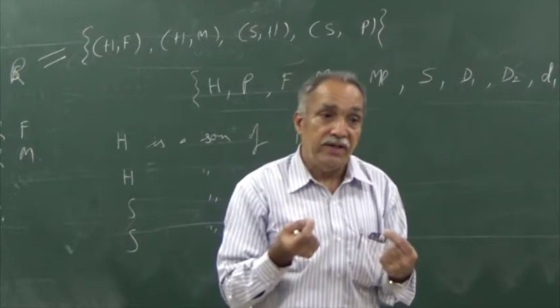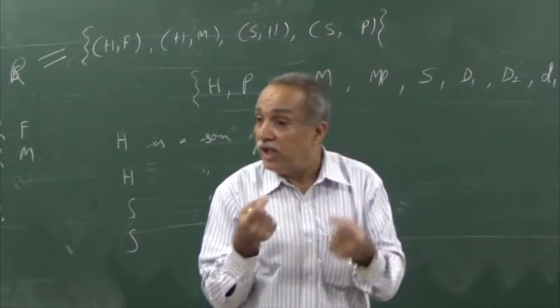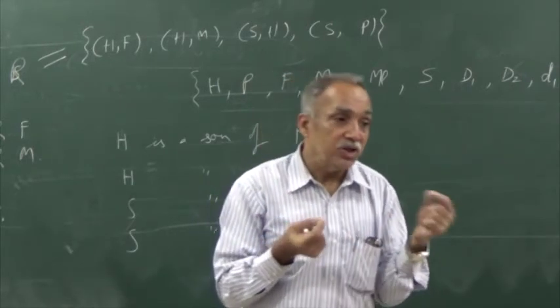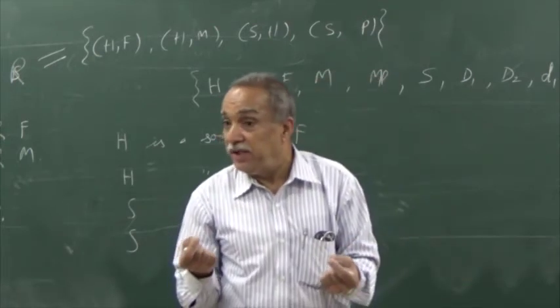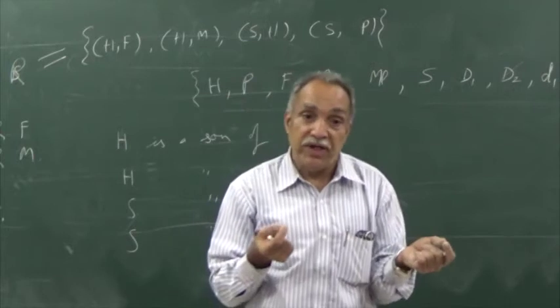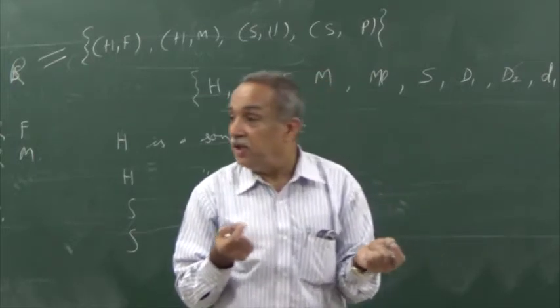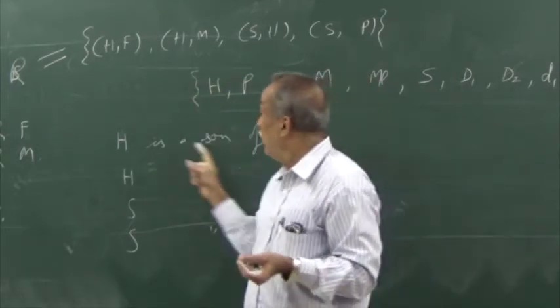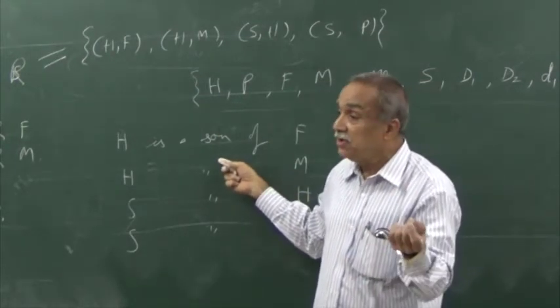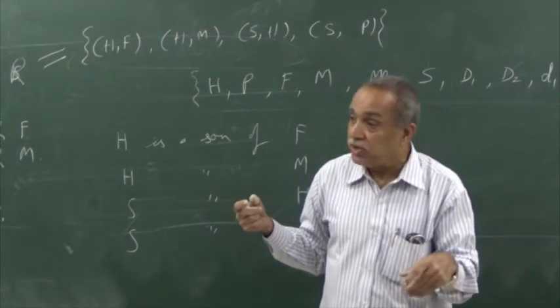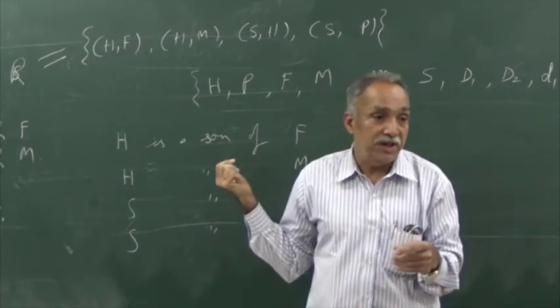So, I define a subset of A cross A to be a relation on A. Any subset of A cross B defines a relation from A to B. Certain relationships may have verbal explanations like this. Many relations that I get in my process may not have verbal explanations.